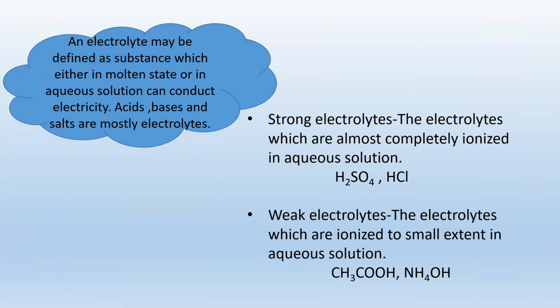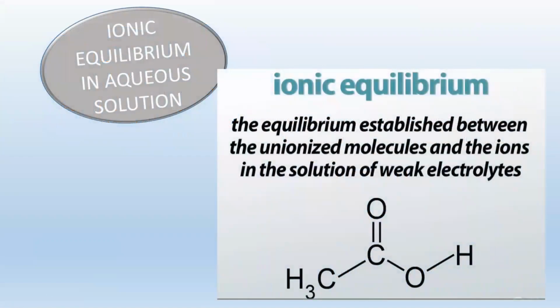Now, what are strong electrolytes? Electrolytes are classified as strong electrolytes as well as weak electrolytes. The electrolytes which are almost completely ionized in aqueous solution are termed strong electrolytes, whereas the electrolytes which are ionized to a small extent in aqueous solutions are termed weak electrolytes. Weak electrolytes are the weak acids and weak bases, whereas strong electrolytes are the strong acids and the strong bases.